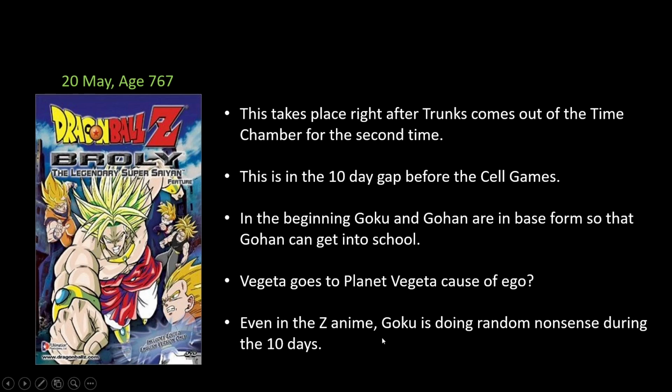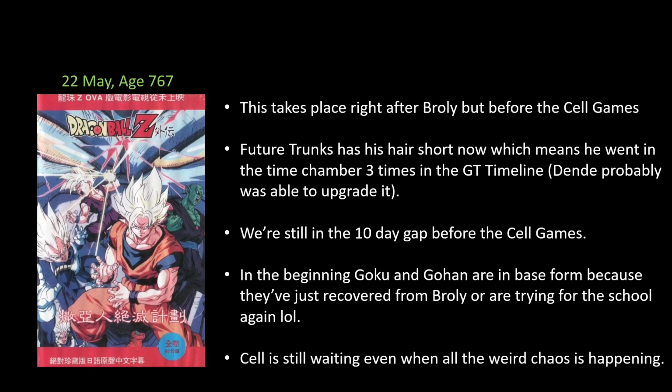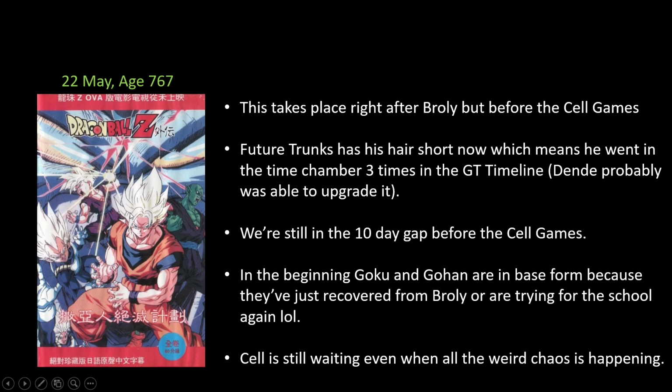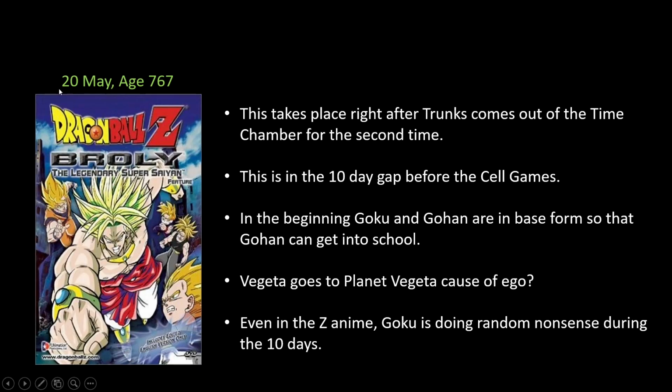I mean, even in the Z anime, Goku is doing random nonsense during those 10 days. So yeah, works. Similarly, plan to eradicate the Saiyans. This takes place right after Broly, but just before the Cell Games. I've given it the date 22nd May, age 767, so I gave it like a 2-day gap because everyone needs time to recover after the whole Broly fight.